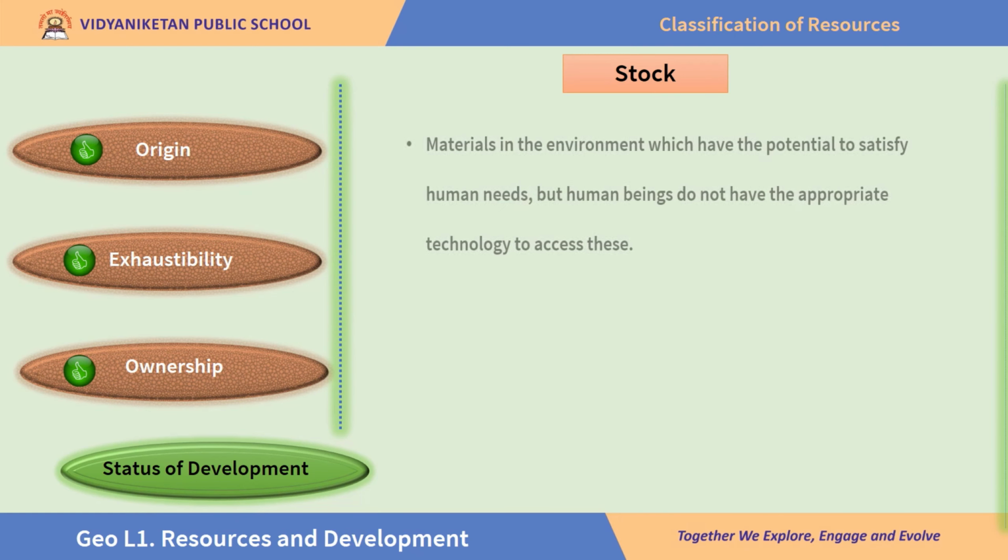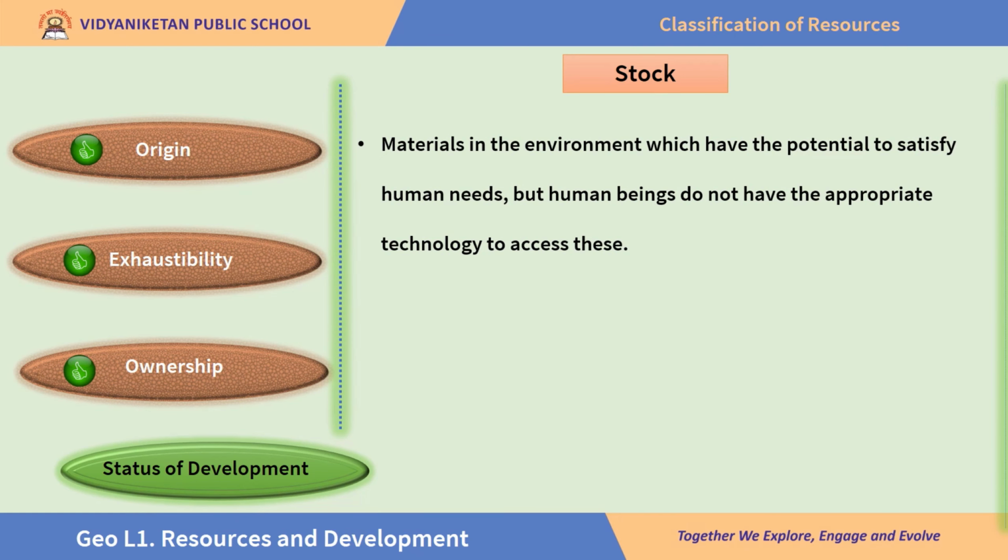Stock is a kind of resource. They are the materials in the environment which have the potential to satisfy human needs, but human beings do not have appropriate technology to access this. Think of 2 molecules that make up water, hydrogen and oxygen. Both of them are highly inflammable. They are the energy of the future. They are the resources of the future.